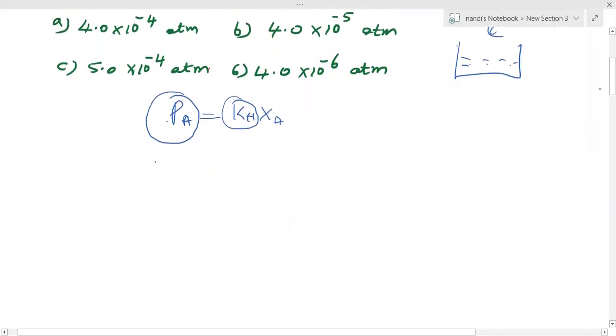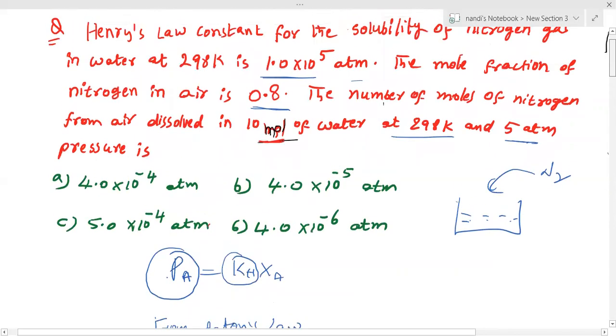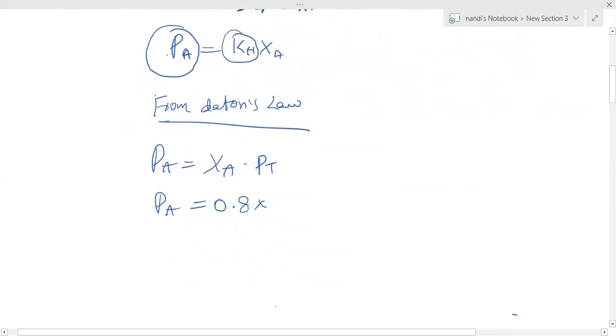So you can check it here from Dalton's law of partial pressure. We know that the partial pressure of any gas equals the mole fraction of that gas into P total. The partial pressure I don't know, but the mole fraction of nitrogen gas is given as 0.8, into the atmospheric pressure of 5 atm. You substitute 5 and you will get 4. This is the partial pressure of nitrogen gas.